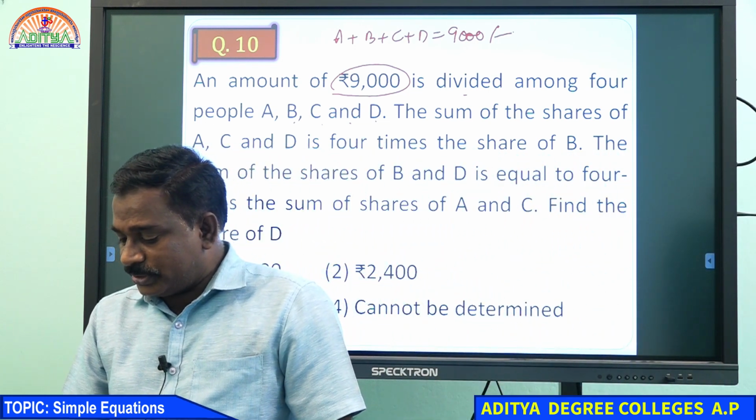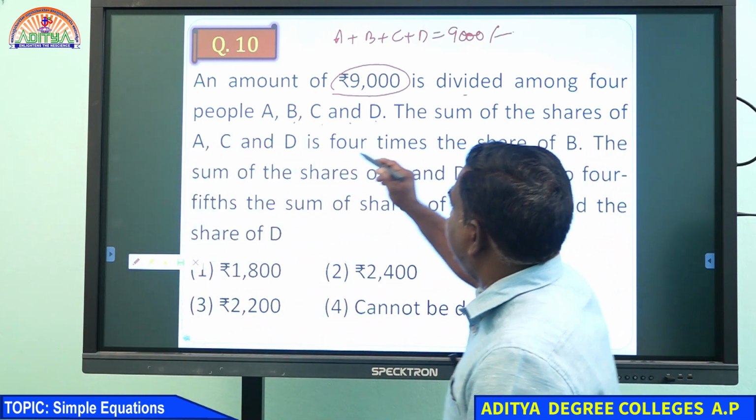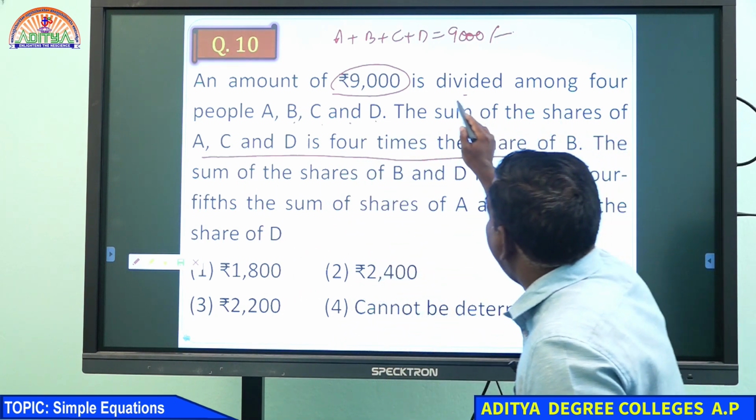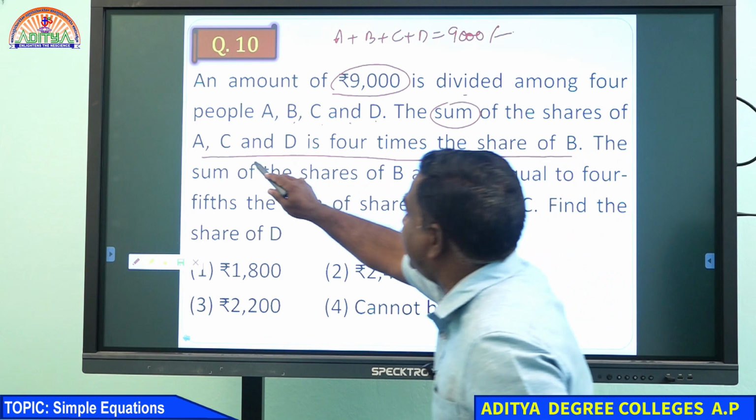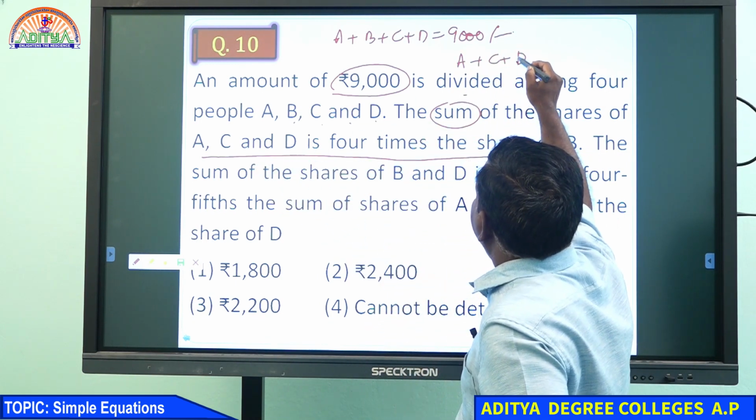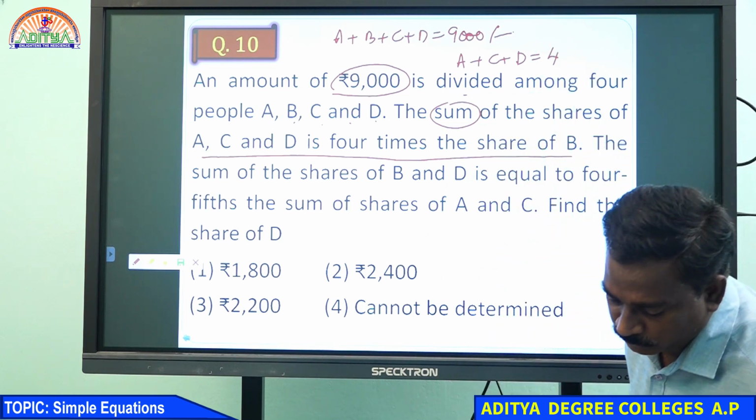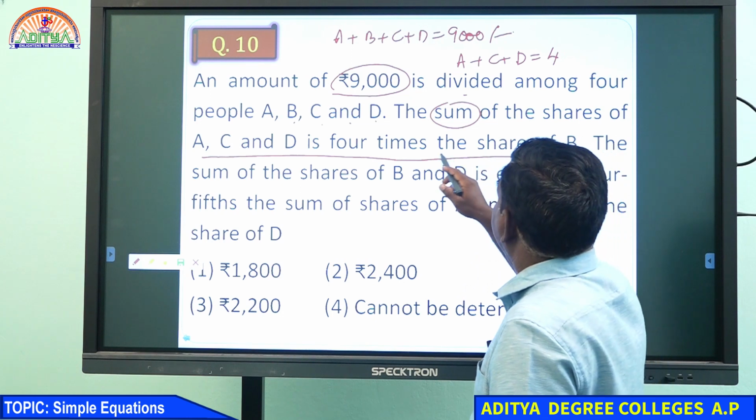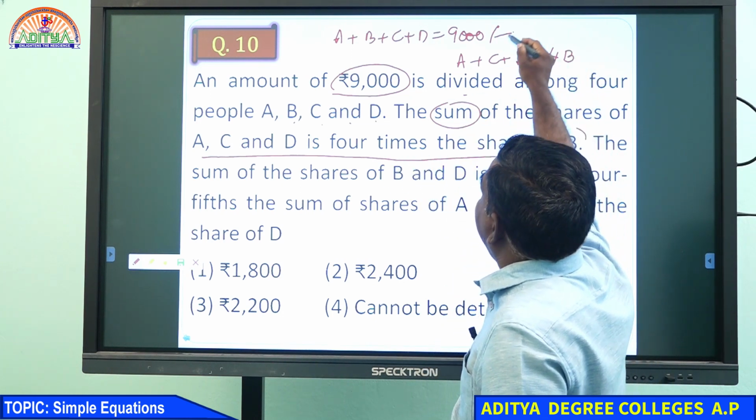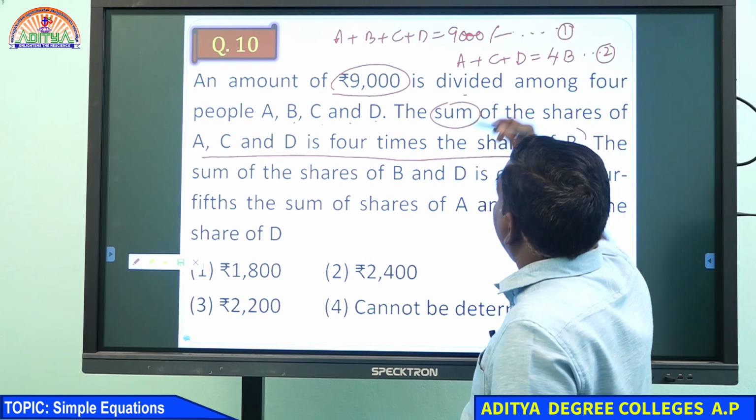What is the second condition you see? The sum of the shares of A, C and D is equal to 4 times the share of B. So this is another condition. This is the first condition. This is another condition. Now, are there any more conditions here?